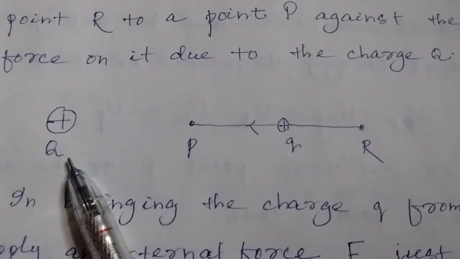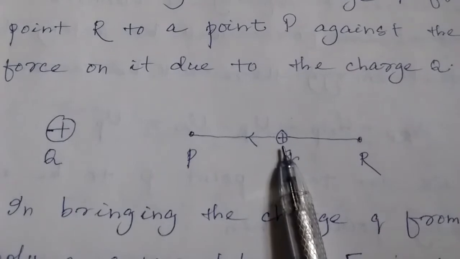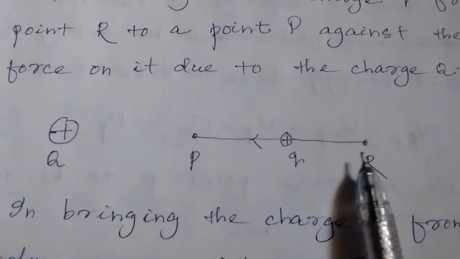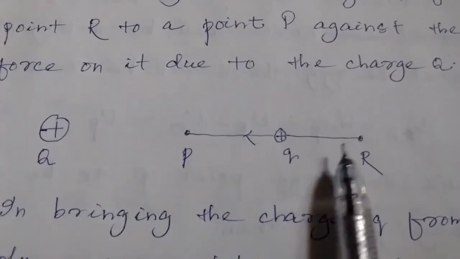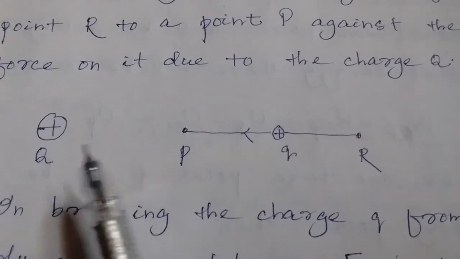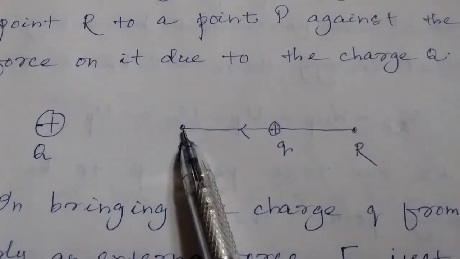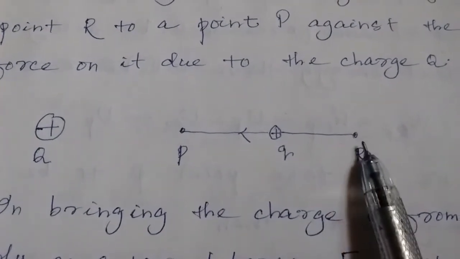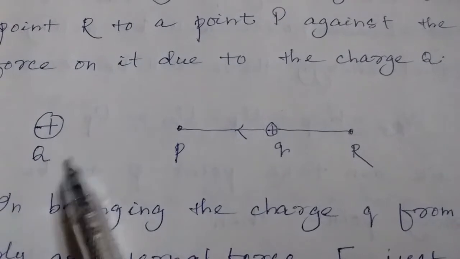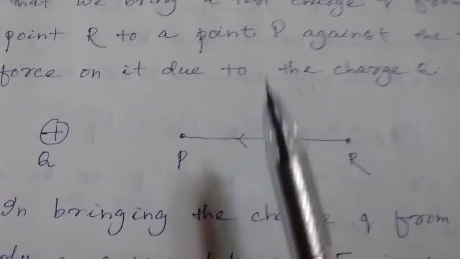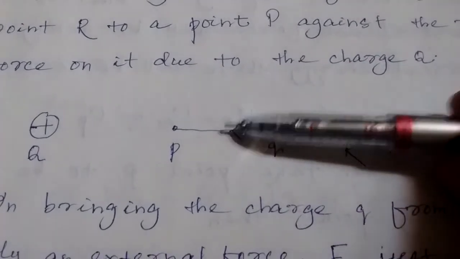Here is a charge Q, it is positive. Here is another positive charge, small q. Suppose initially the charge q was at point R and we want to push it against the repulsive force due to capital Q to point P. We want to push this small q against the electrostatic force of repulsion to point P from R. To do this, you have to apply force in this direction.